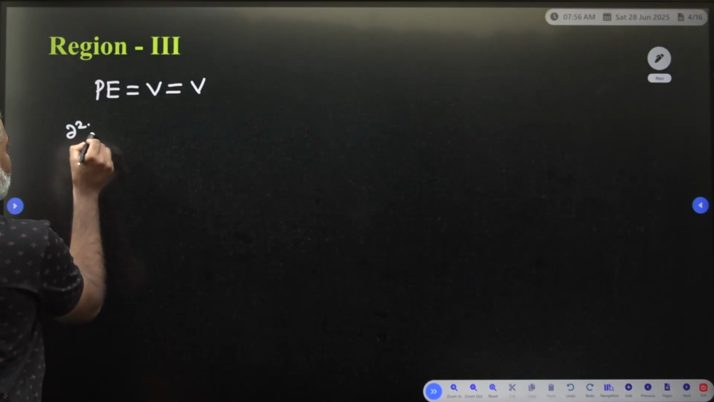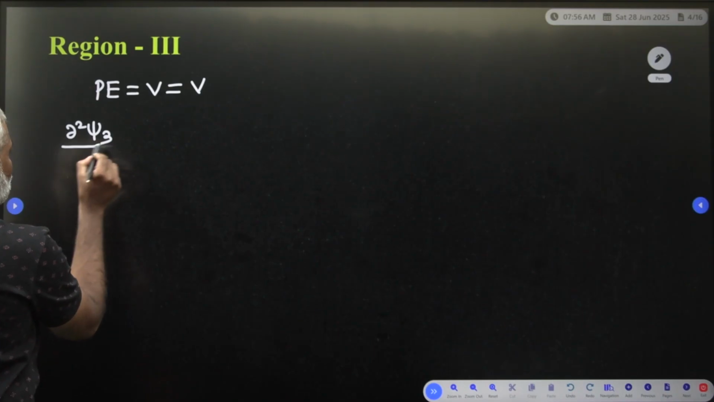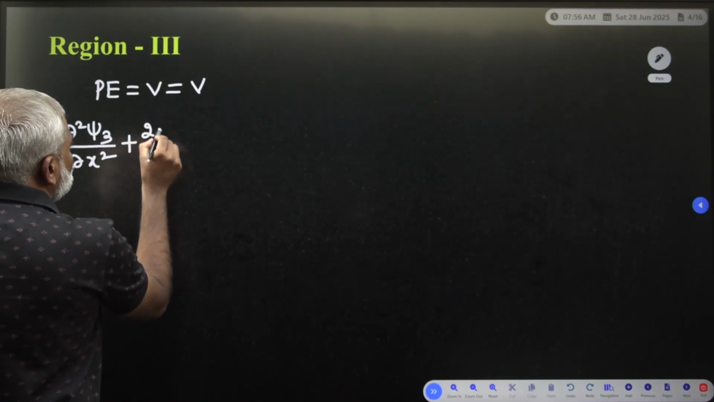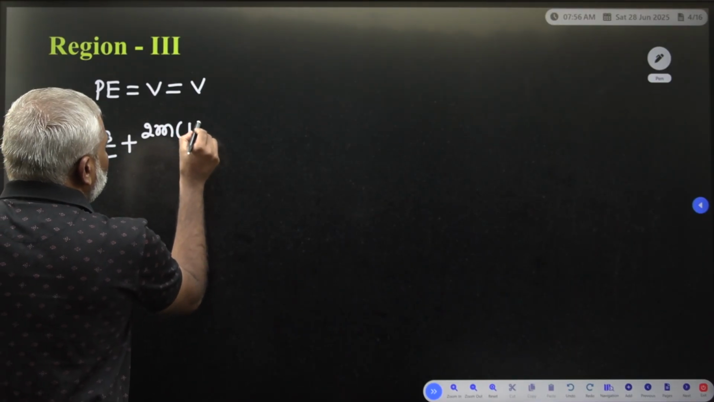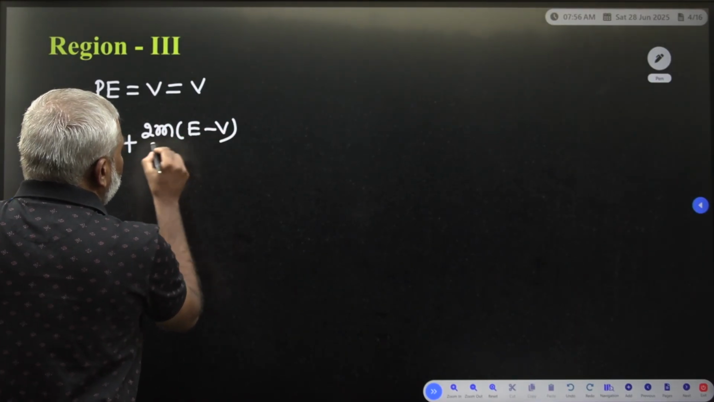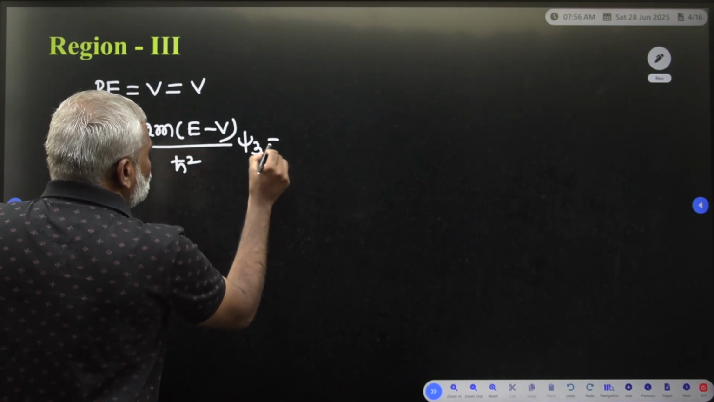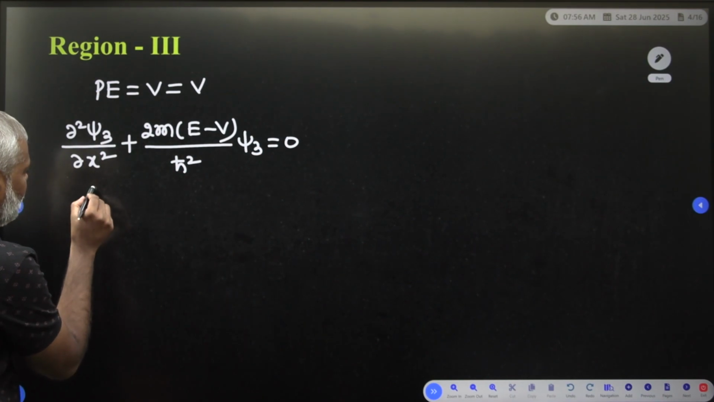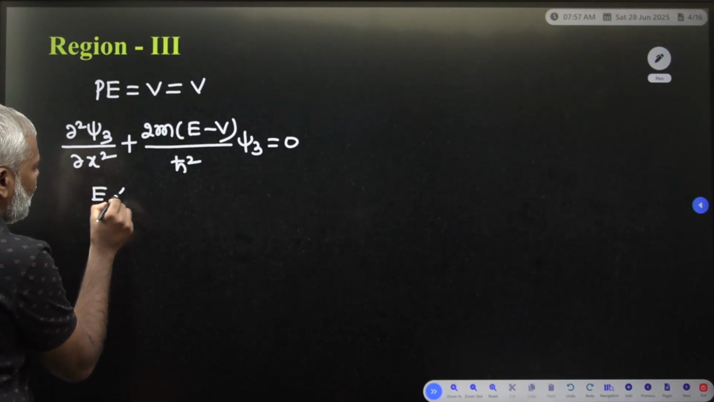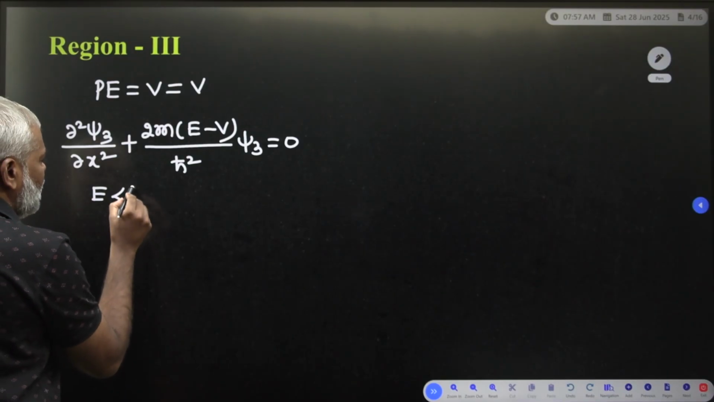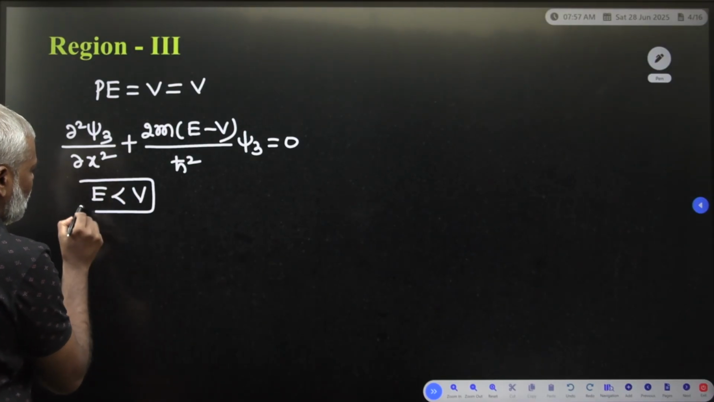Now, you have to take the Schrodinger wave equation: ∂²ψ3/∂x² + 2m(E − V)/ħ² ψ3 = 0. This is the Schrodinger wave equation, but according to our condition, what is our condition? E is less than V is our condition.